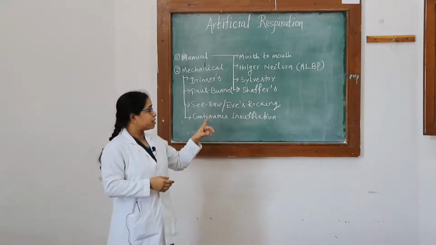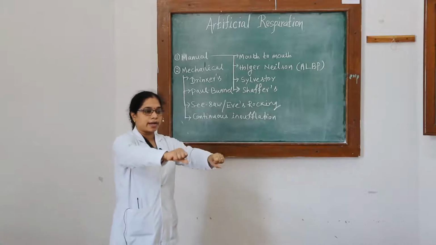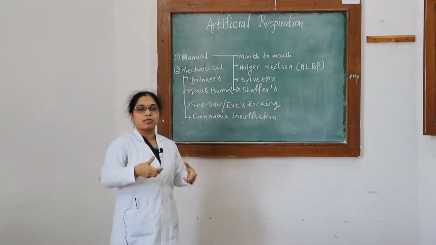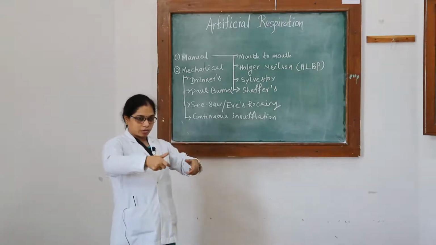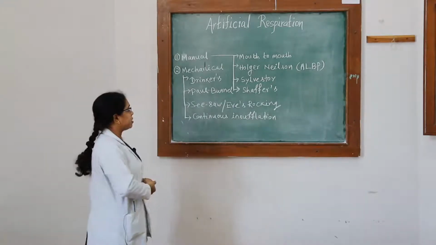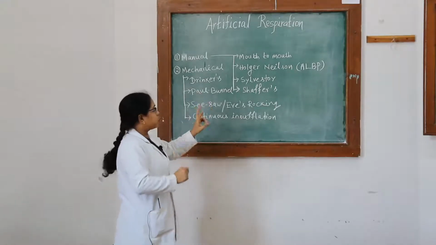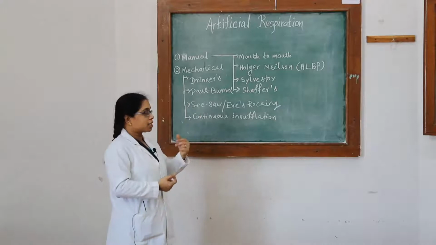Another disadvantage is that one assistant is required to hold the ankle while you are lifting the arm. Along with the arm, the person may come towards you, so it will not be so effective. So those are the 2 disadvantages in this method. And the advantage is that both are active processes, inspiration and expiration.